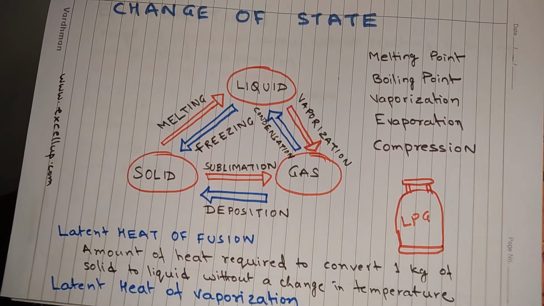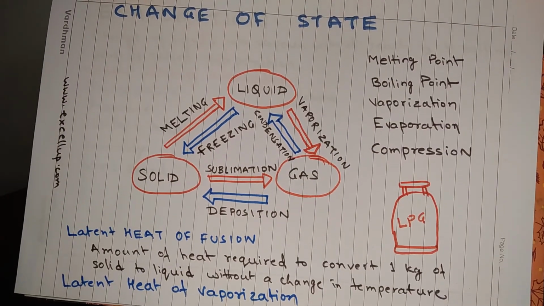Change of state. Matter undergoes change of state also. So a solid becomes liquid, then a liquid becomes gas, and a gas becomes solid. The opposite of it is also true. So a solid can become a gas, a gas can become liquid, and liquid can become solid.